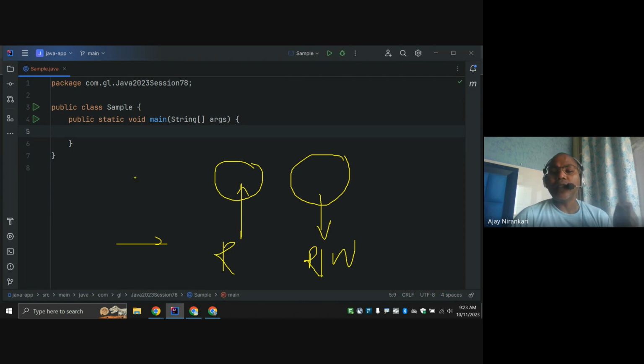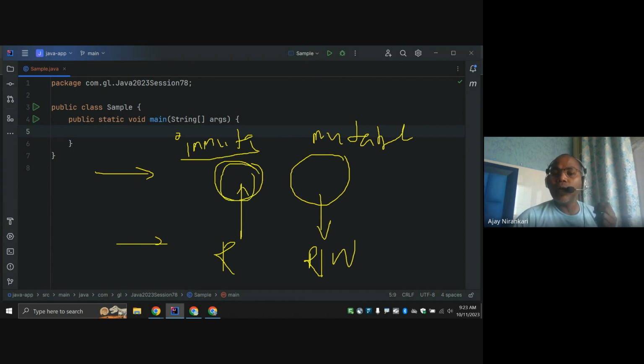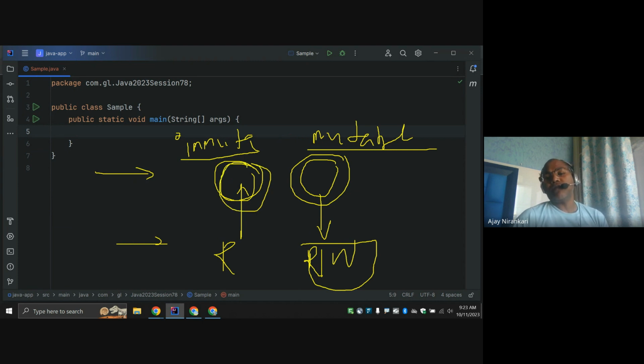In Java terminology, we don't say the object is read-only, we say immutable object. Immutable object or mutable object. So this terminology, sometimes we hear that your object is an immutable object or your object is a mutable object. Mutable means it has both read and write operations. Immutable means it has only read operations.